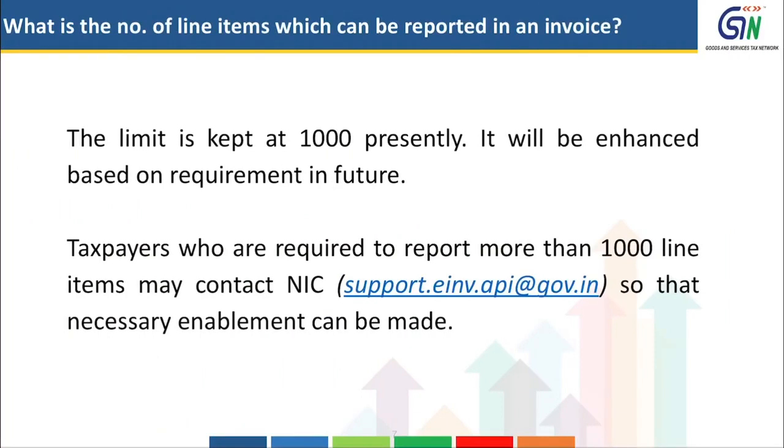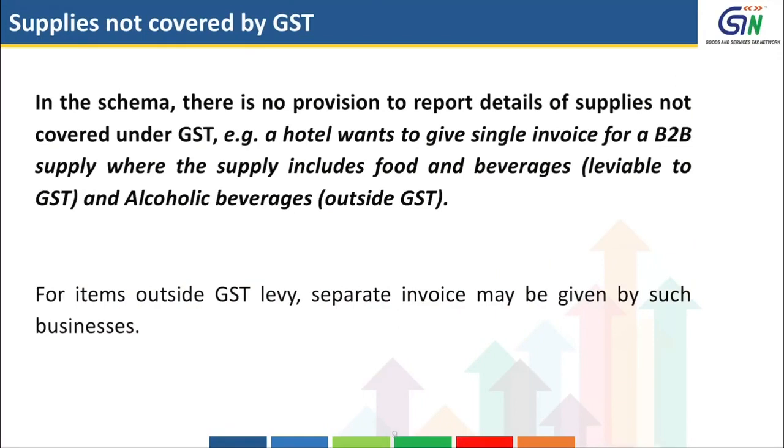What is the maximum number of line items which can be reported in a single invoice? The limit is kept at 1000 presently. It will be enhanced based on the requirement in future. Those taxpayers having the requirement to report more than 1000 line items, they may please contact at this email ID support.einv.api@gov.in so that necessary enablement can be made.